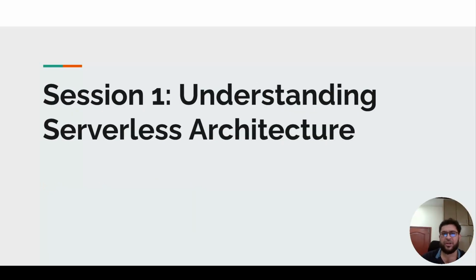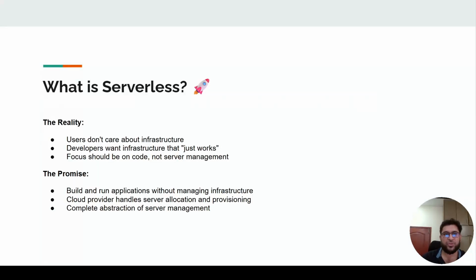First, I will give you some introduction about serverless. In a serverless environment, you don't care about the infrastructure. Developers only focus on the business requirements and not on managing the server. Serverless promises you can build and run applications without managing infrastructure. The cloud provider like Azure, Google, AWS handles server allocation and provisioning.